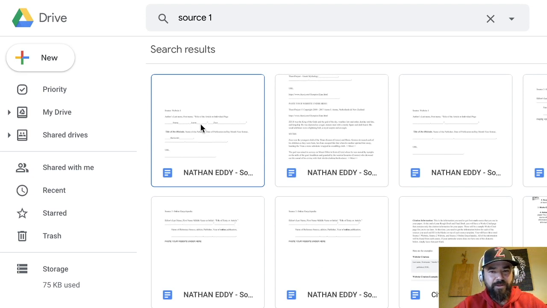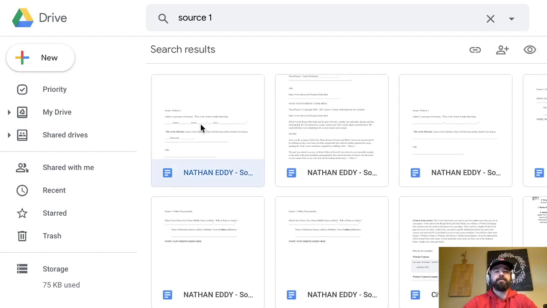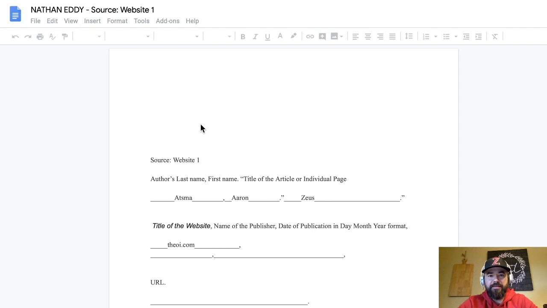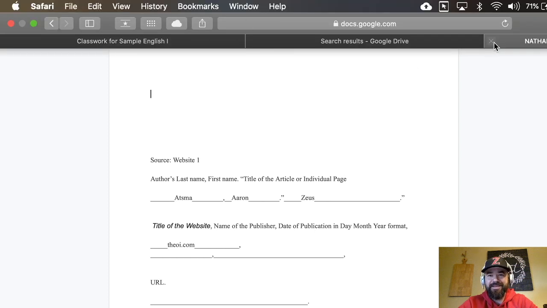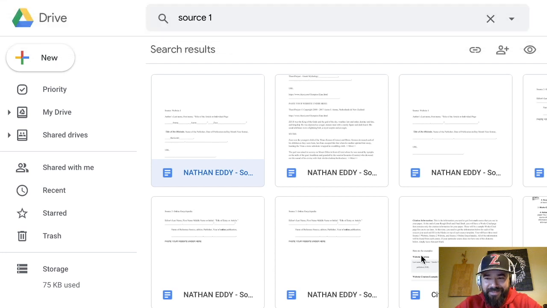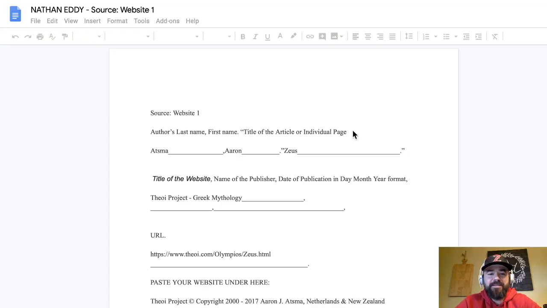Now I'm looking pretty close here. I'm having to get a little bit closer to my machine to see it. But I'm trying to open that thing up. All right, that's not the one I want. So it's a good example of finding the document that I don't want. I want the one that I copied and pasted my stuff to. So I can see this one actually has that stuff pasted on it.